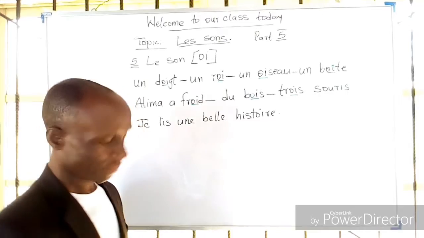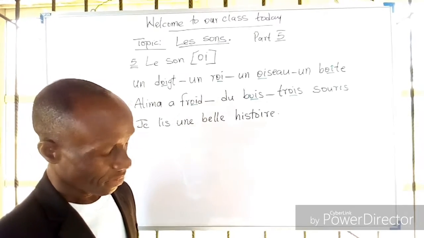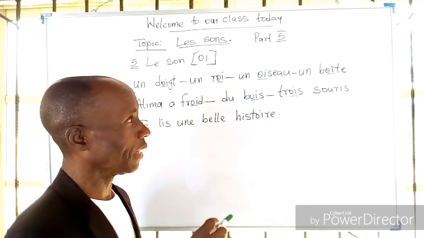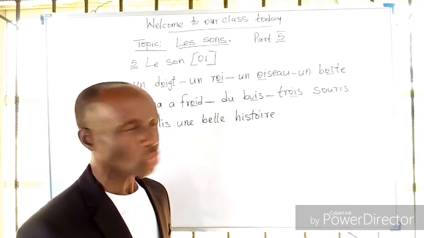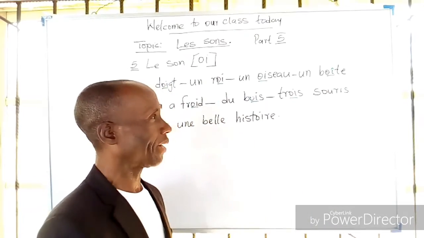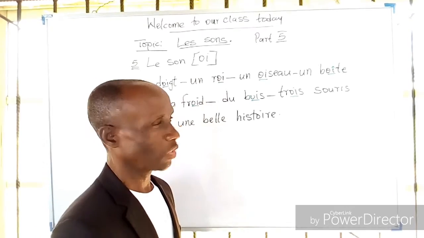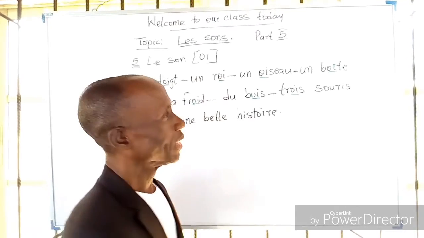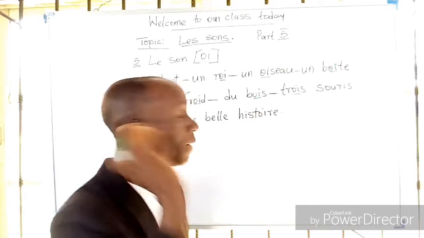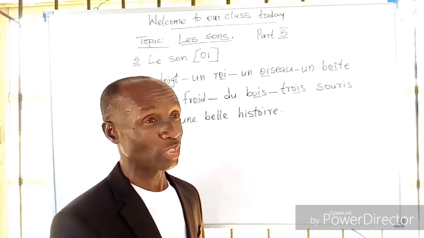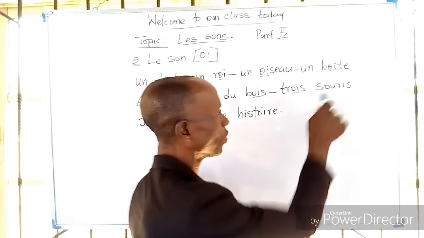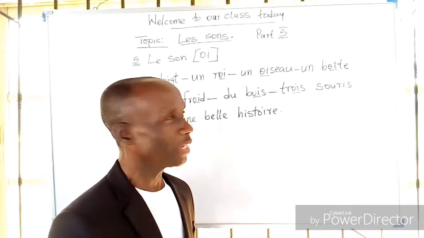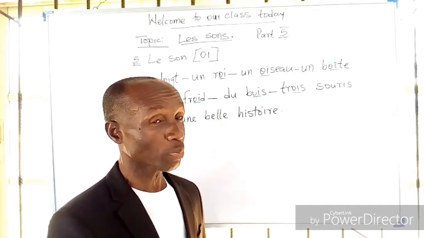Now look at this. I want to pause a bit. I want to teach you something here. Sometimes when we talk about souris, people take it to be another different thing. Sometimes when I read some books, I see some mistakes and I say, maybe it's the way the person understands it. This sourire, when we talk about it, is talking about smile.